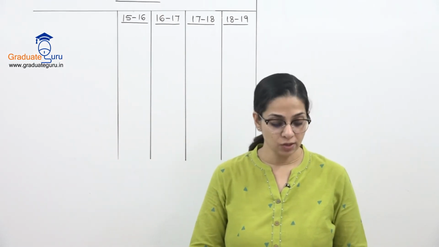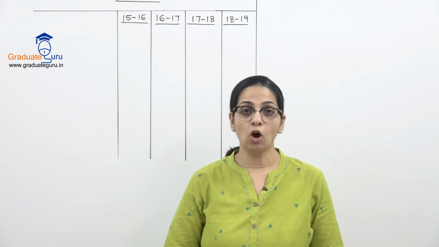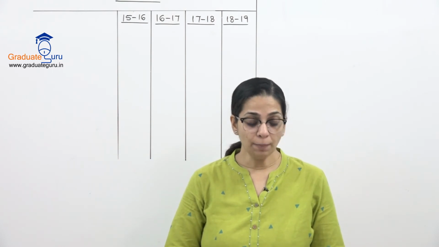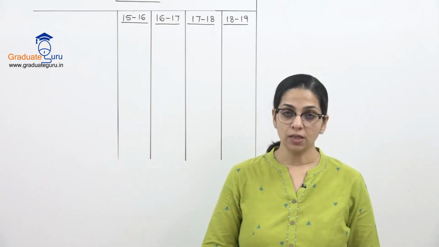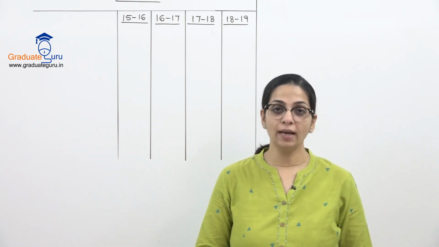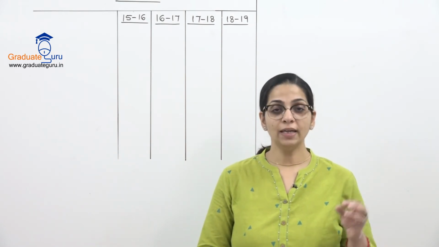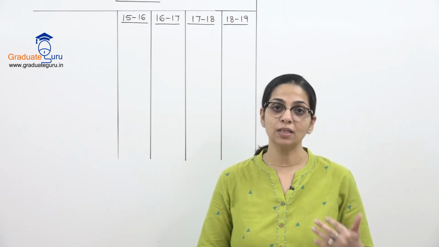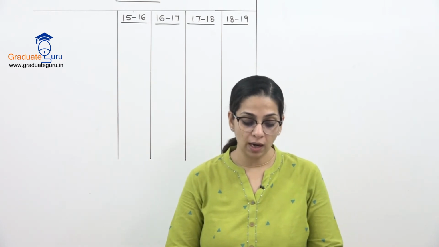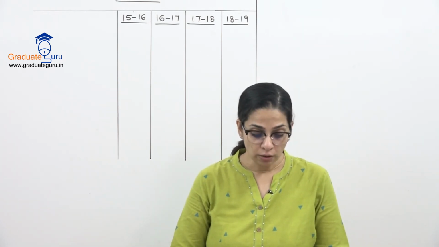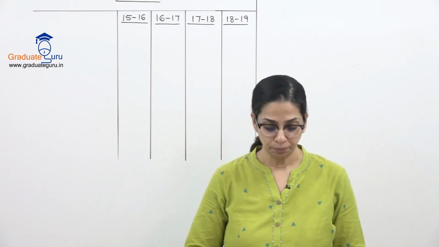So they've given us a balance sheet, liability and assets. Liability side we have equity shares and calls in arrears has been subtracted from that. Even preference shares, calls in arrears has been subtracted. Reserves and surplus is given, bank loan and current liabilities. On the asset side we have goodwill. So already an existing goodwill is there in the balance sheet. Let's see if we have to revalue the goodwill. Land, machinery, furniture, motor car, investments, stock, debtors, cash bank and preliminary expenses.